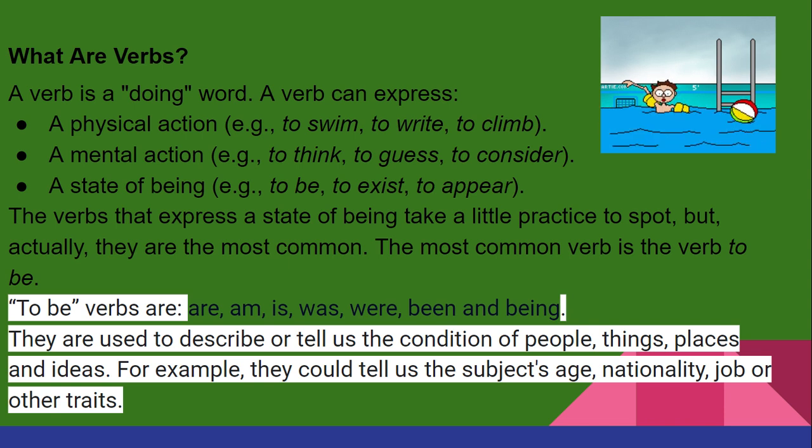The verbs that express a state of being take a little practice to spot, but actually they are the most common. The most common verb is the verb to be. To be verbs are am, is, was, were, been, and being. They are used to describe or tell us the condition of people, things, places, and ideas. For example, they could tell us the subject's age, nationality, job, or other traits.